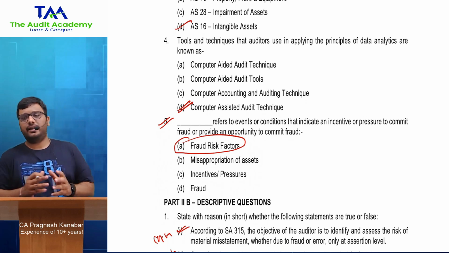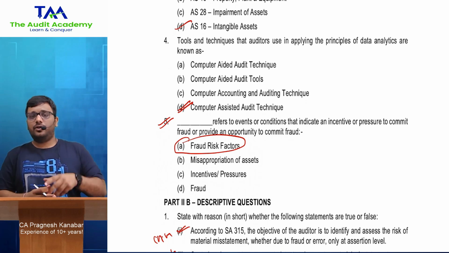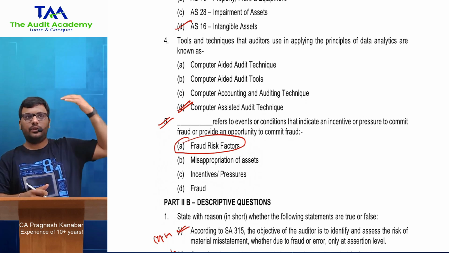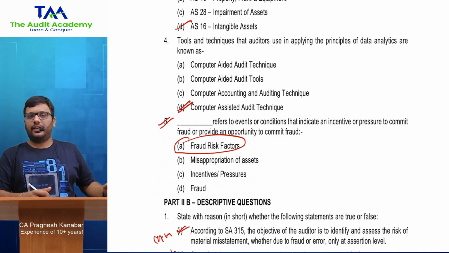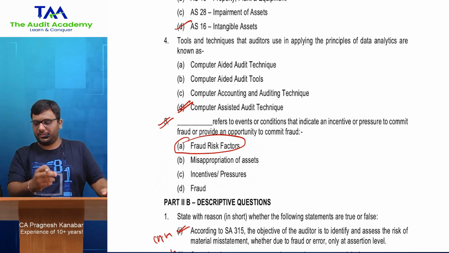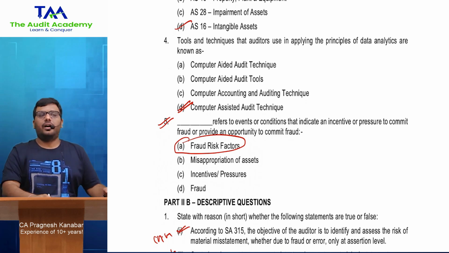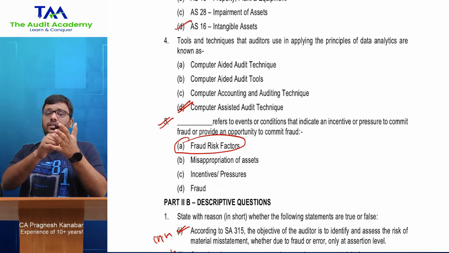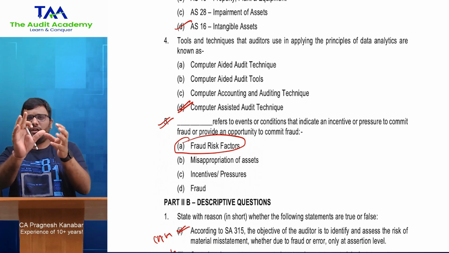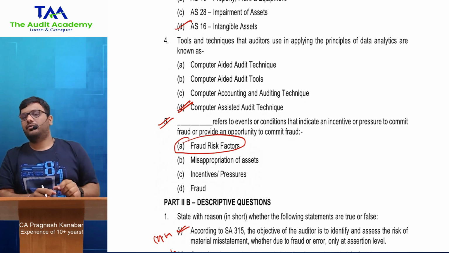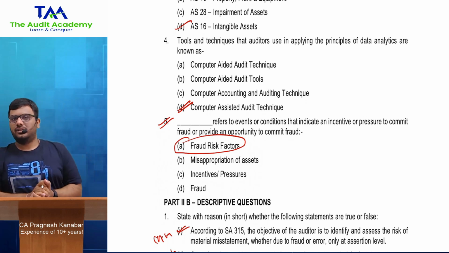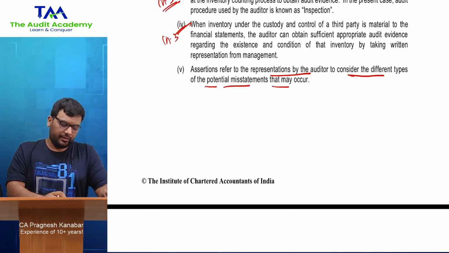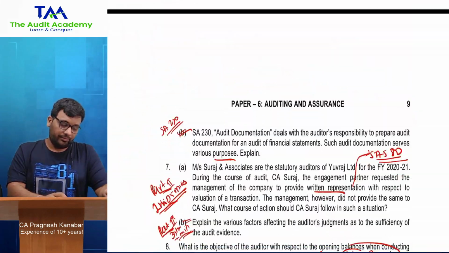For audit in automated environment, I had to tell you one thing. If you download my mobile app and see the SP Inter Batch, this is for May 23. If you're looking at this video later, in November 23 or May 24, maybe this facility won't be available then, but as of now in the month of April at least, you will get this facility. So you can download my mobile app and go to that SP Inter course from the courses section of the app. There I have unlocked some videos, and I've unlocked audit in automated environment, complete with code words, so you will find it easily. You can go through that and finish off even this question. And I'll bring one more for audit in automated environment.